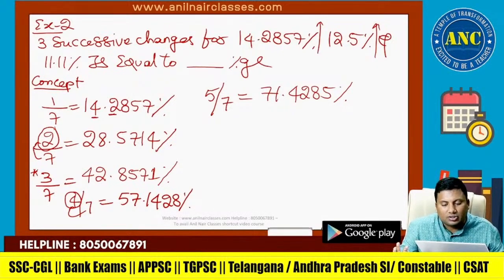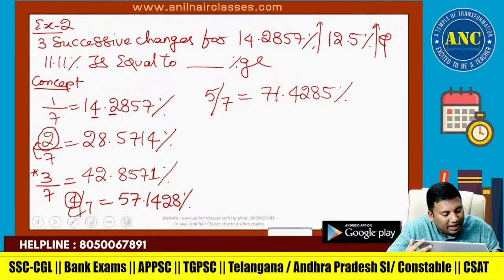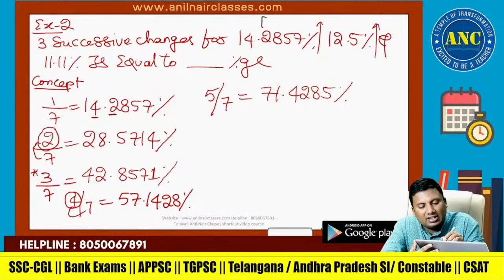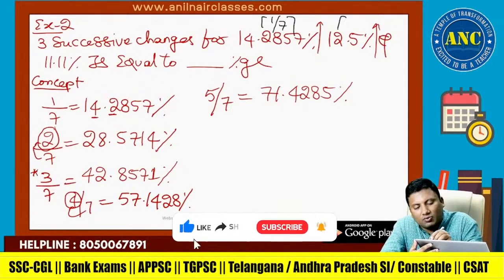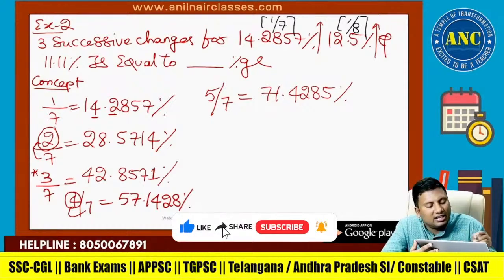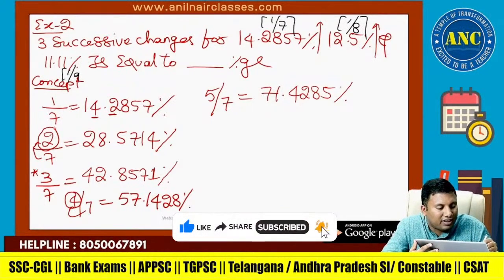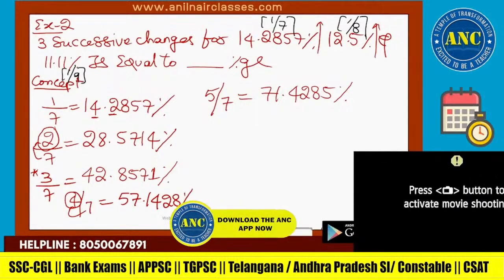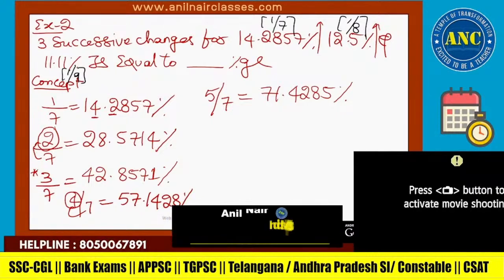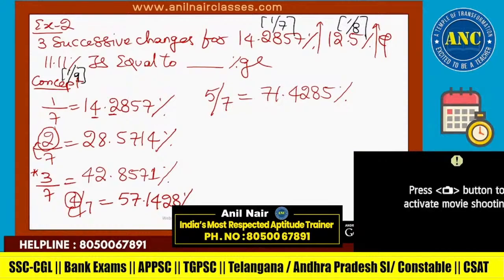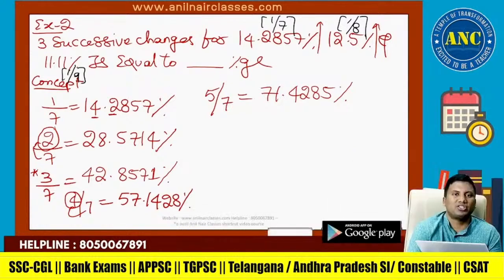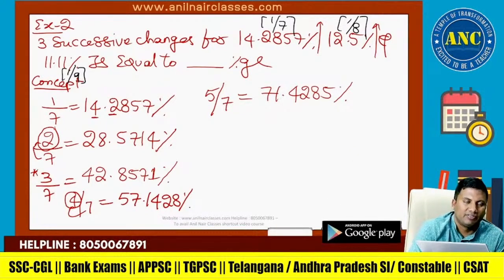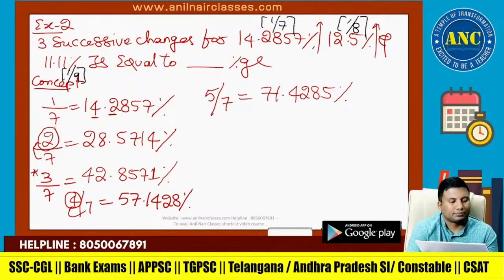Successive changes for this is 1 by 7. Again, I will tell you the shortcut for 11.11 little later. This is 1 by 7, this is 1 by 8, and this is 1 by 9. I will tell you the shortcut for 11.11 in the next slide. I hope it is clear. Kindly ask me any doubts before I solve this problem. First 3 examples are fundamentals, then it is an advanced level.